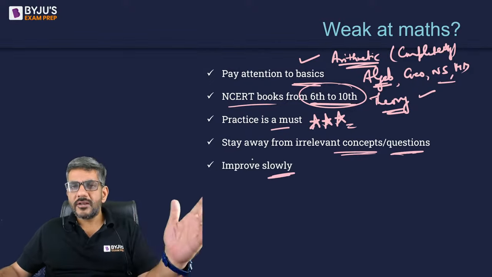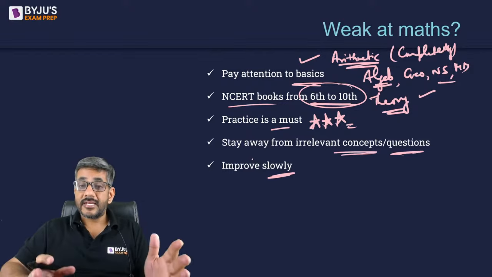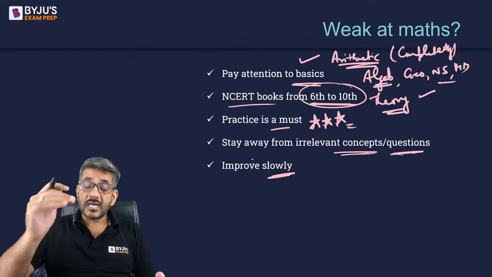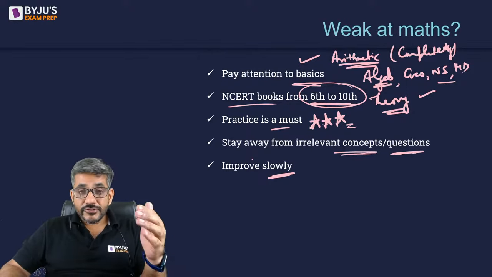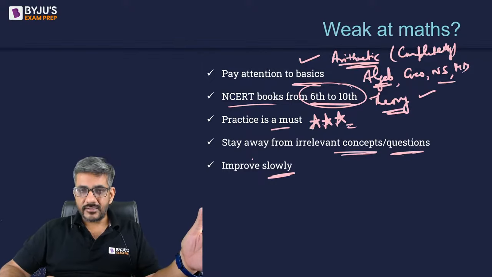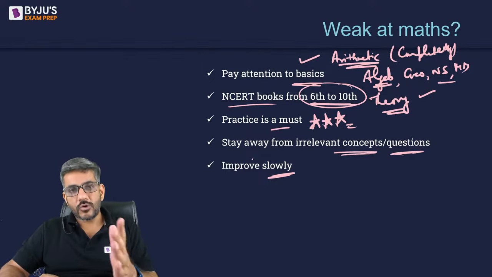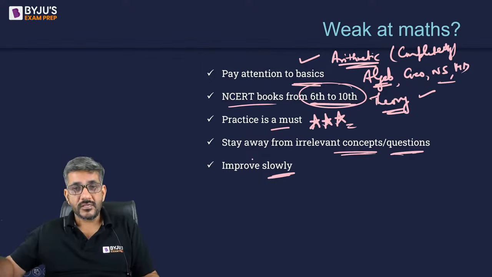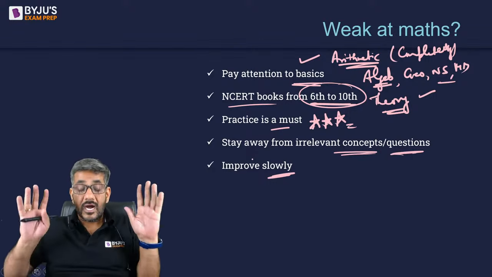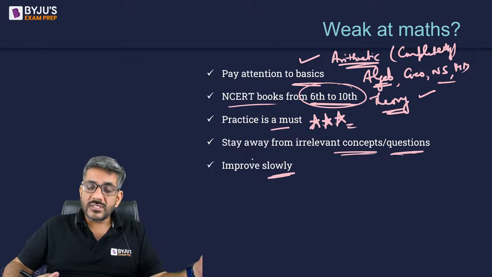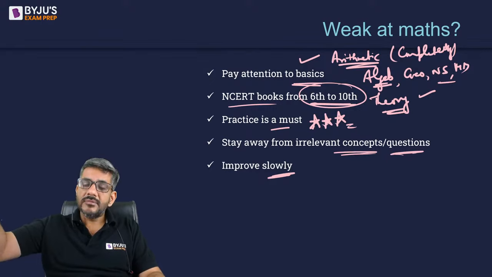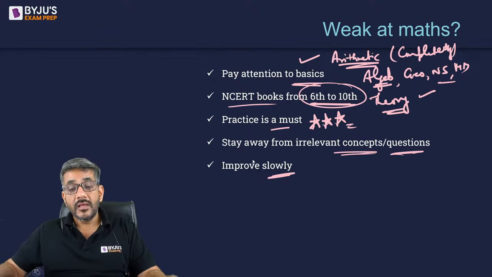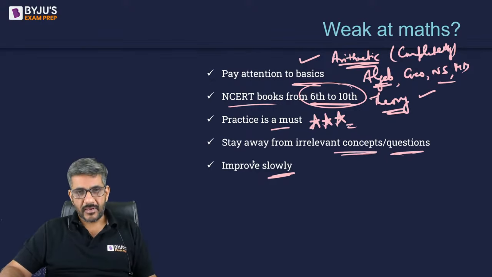Of course, in a fortnight, you cannot become Ramanujan. It will take time. When you read these books, you will start understanding the basics. A liking for the subject would be developed. Slowly, you will start gaining confidence. Then slowly you would start practicing questions. You will start gaining more confidence. You'd be able to do the questions first. Then you'll start gaining more confidence that, okay, I can answer the questions. Then you start doing some moderate level questions, and that way the improvement comes. So by the time the exam is there, of course, you would have improved, but that improvement will come slowly. Keep that in mind. Okay.